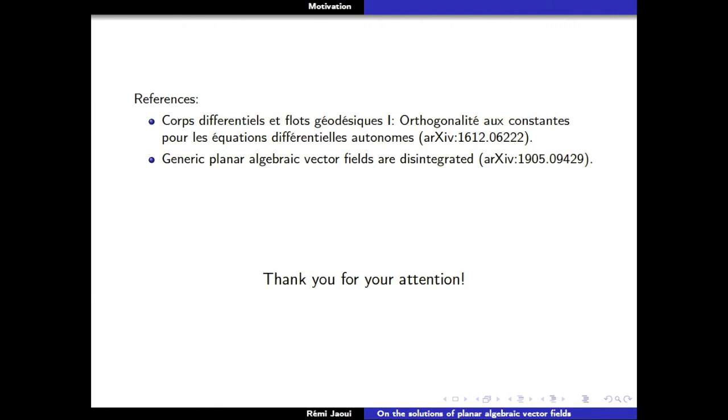Now there's another way of doing these things. Usually it's not possible to bound the degree of an invariant curve, but for a generic vector field, it is possible. You can first prove that if you look at the generic vector field of degree d, and you don't have an invariant curve of degree d plus 1, then you don't have any invariant curve at all. So if you reduce this to the degree, you look at a vector field of degree 3, you just have to show that there's no invariant curve of degree 4. It's not that hard because it's a computation, it becomes finite.